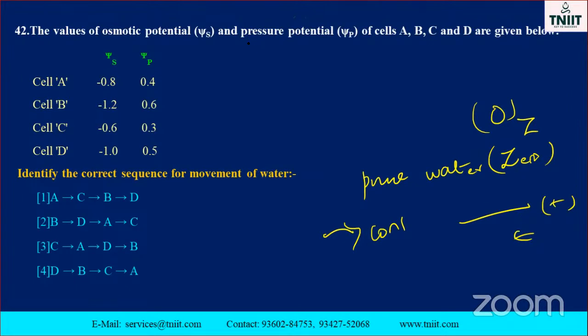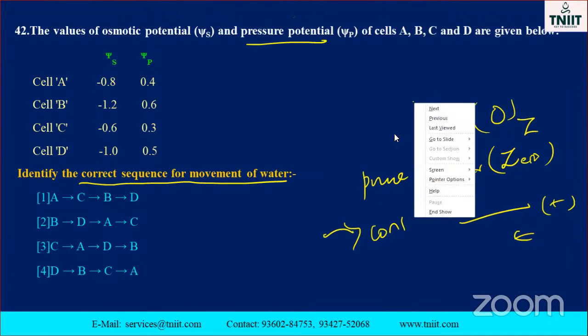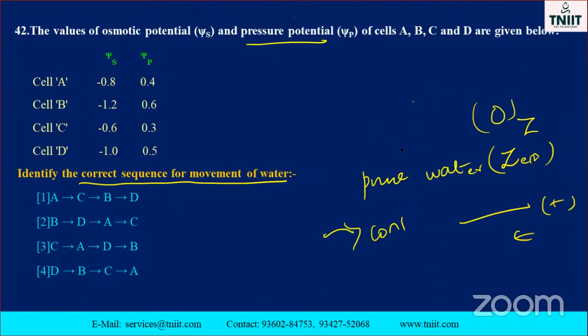Likewise, they asked about the pressure potential too, with cells A, B, C and D given. Identify the correct sequence of the movement of water, they asked. Water always moves from a higher potential to a lower potential, or the other way around? Always, water moves from lower potential to higher potential.